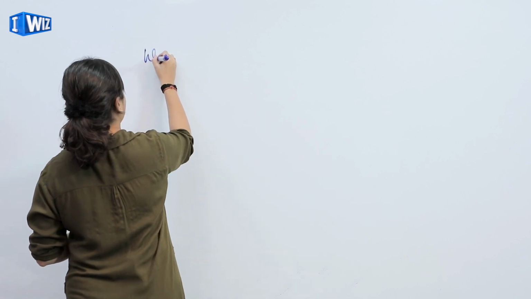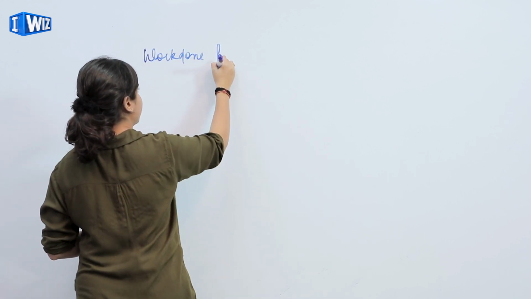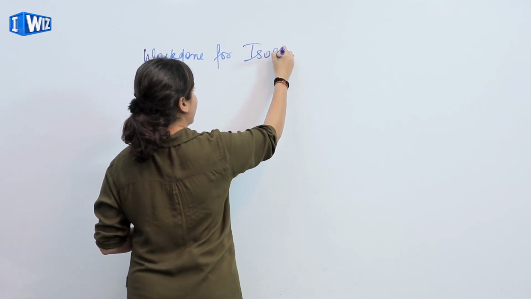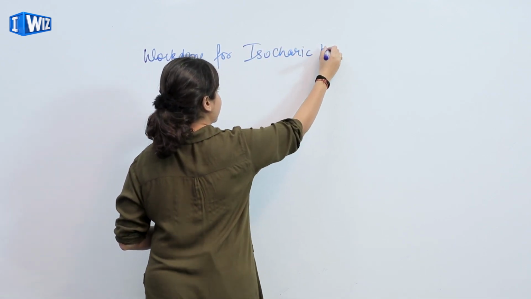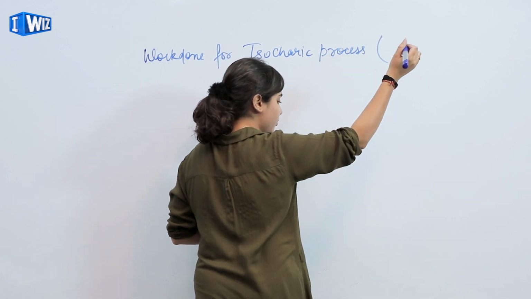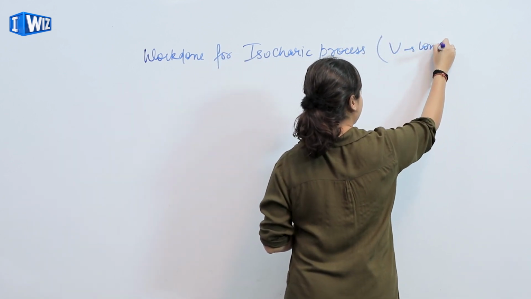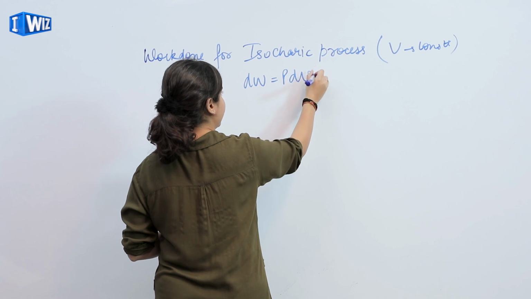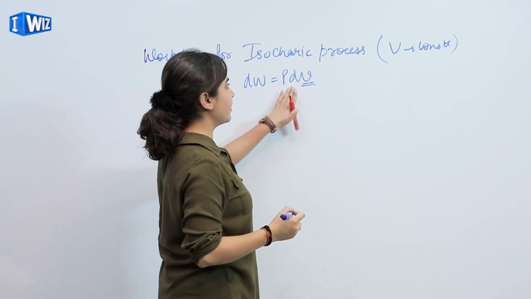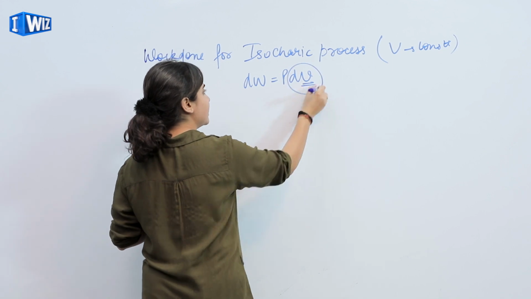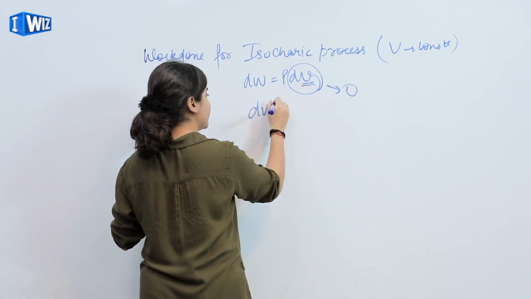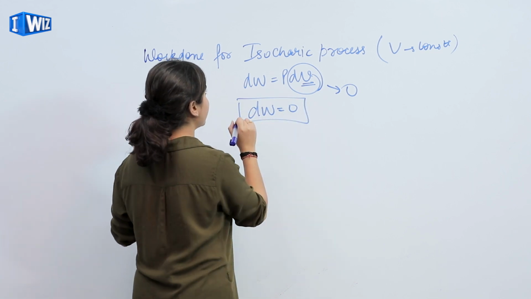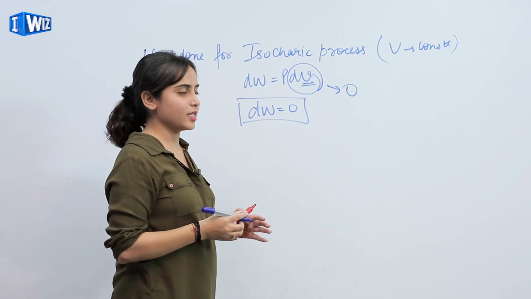So we have calculated work done for isothermal processes and adiabatic processes. Now we will calculate work done for isochoric processes. In isochoric processes, volume is constant. As volume is constant, we have dW as P dV. The derivative of a constant is 0, so this term will go to 0. So dW is 0. That means work done for isochoric processes is 0.